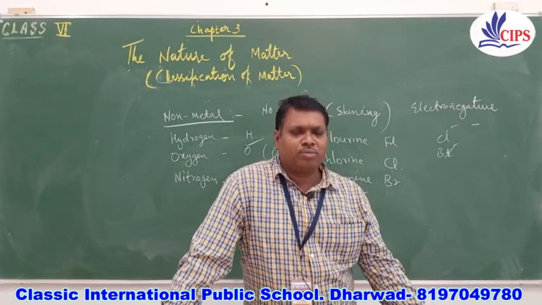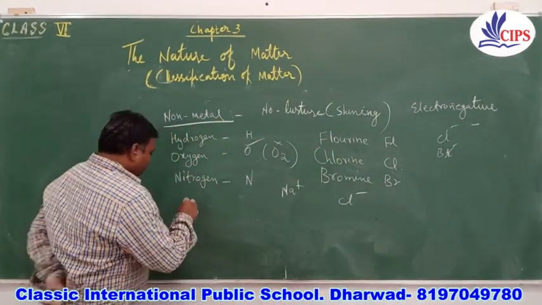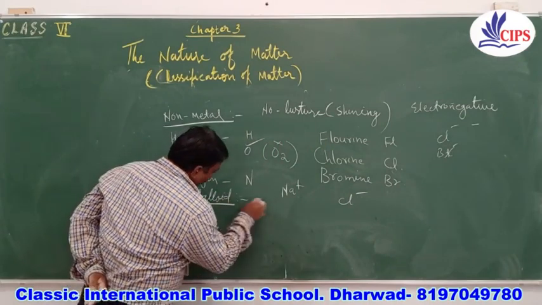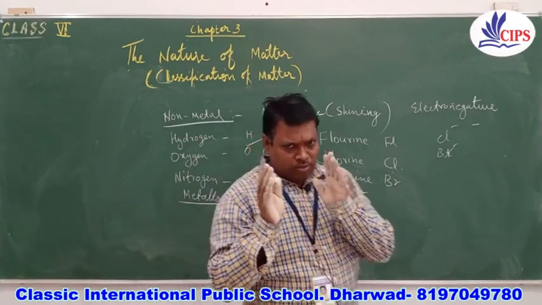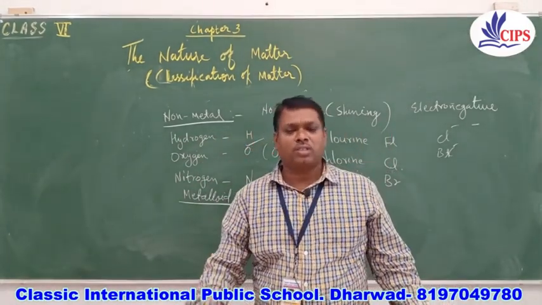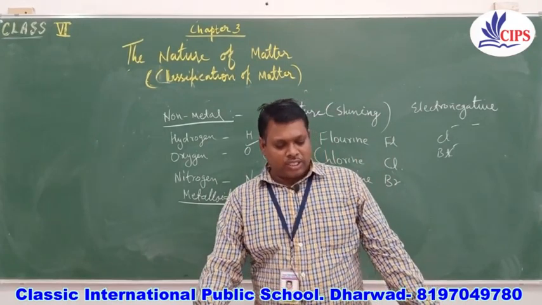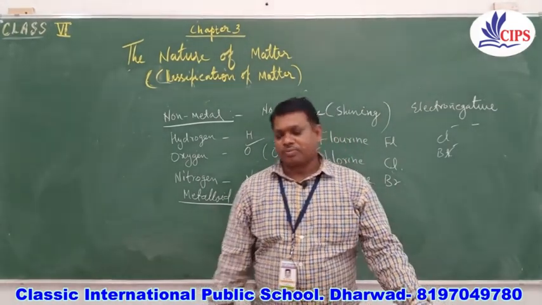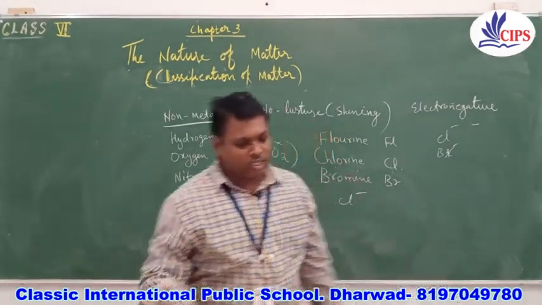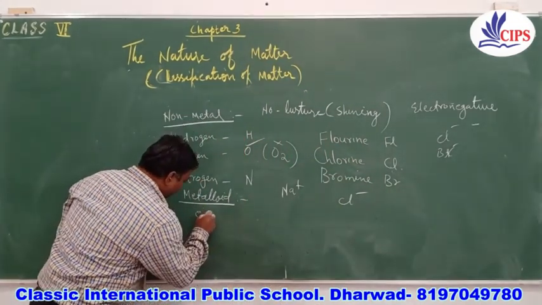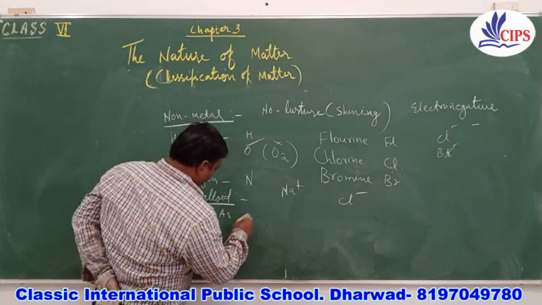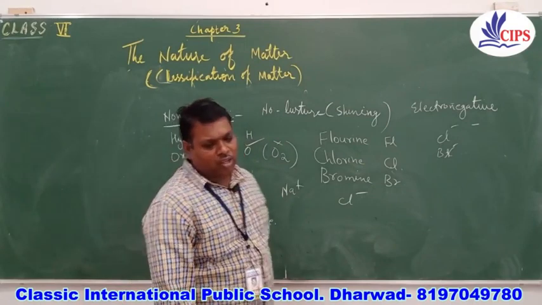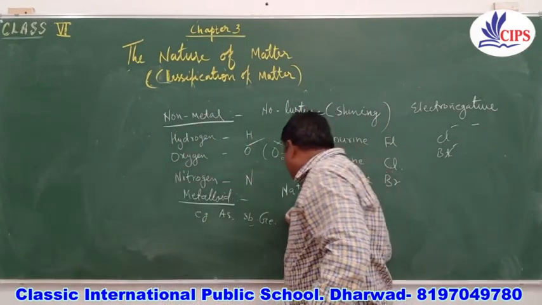Now the next classification of elements is metalloids. These are the elements which show some properties of metals and some properties of non-metals. We can say that they have intermediate properties of metals and non-metals. Examples of metalloids are arsenic As, antimony Sb, germanium Ge, and then we have bismuth, Bi.